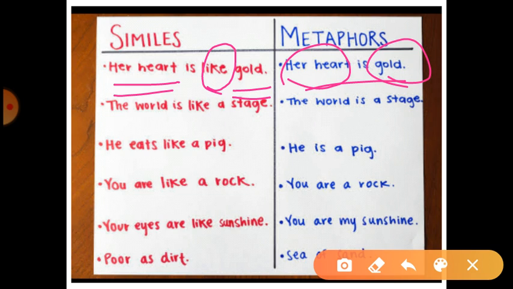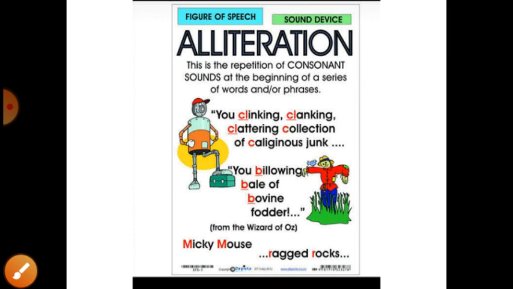So you can pause the page and read all the sentences mentioned over here so that you will understand clearly the difference between simile and metaphor.